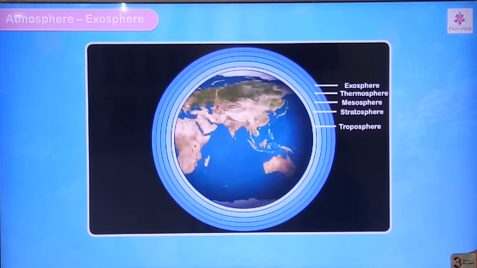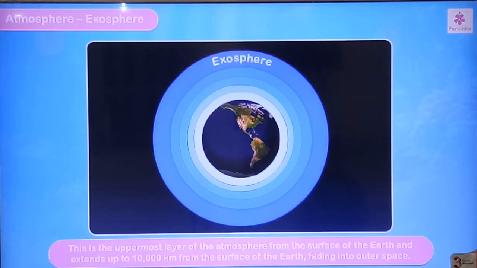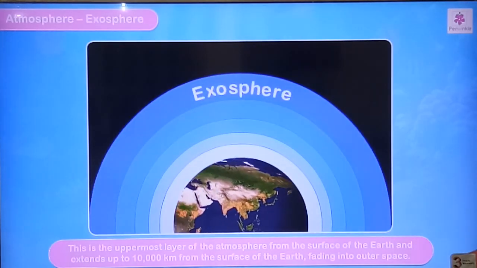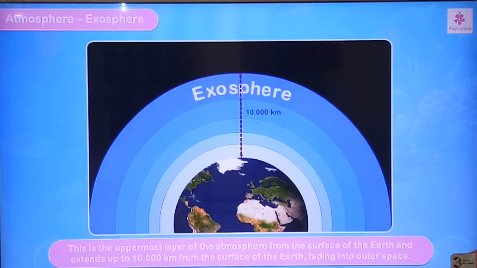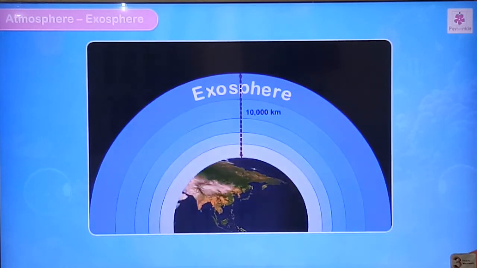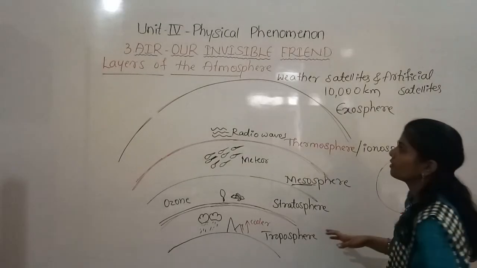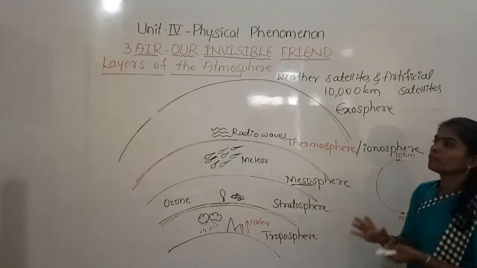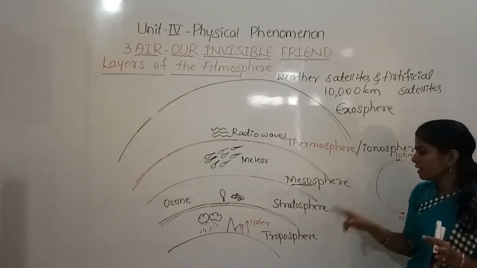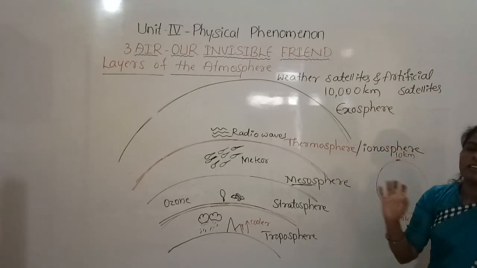And the last layer, the exosphere. This is the uppermost layer of the atmosphere and extends up to 10,000 km from the surface of the earth, fading into outer space, so there is no boundary. Artificial satellites and weather satellites orbit the earth in this layer. This is the importance of each different layer of the atmosphere: troposphere, stratosphere, mesosphere, thermosphere and exosphere.